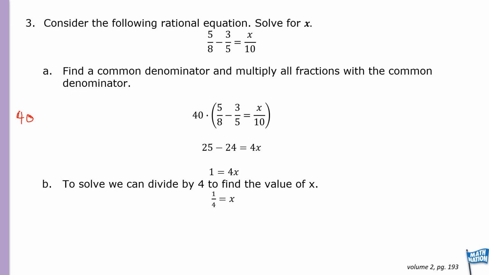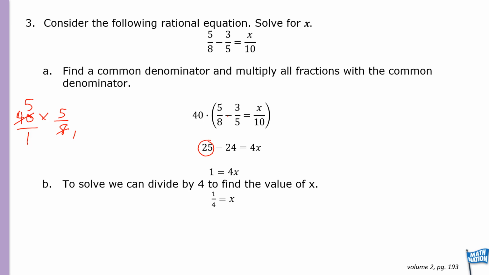So let's do 40 times the 5 over 8. I know I can cross cancel 40 and 8. 8 goes into 40 5 times, and 8 goes into 8 once. So now what's remaining? We have 5 times 5, which is the 25 we have here. Okay, minus.